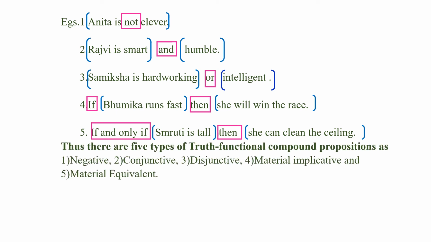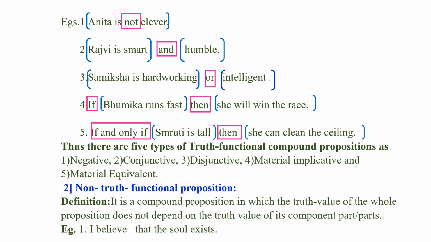Thus, there are 5 types of truth functional compound propositions. First, negative. Second is conjunctive. Third is disjunctive. Fourth is material implicative or conditional. And the fifth is material equivalent or biconditional proposition.